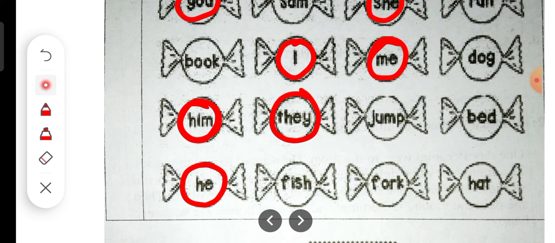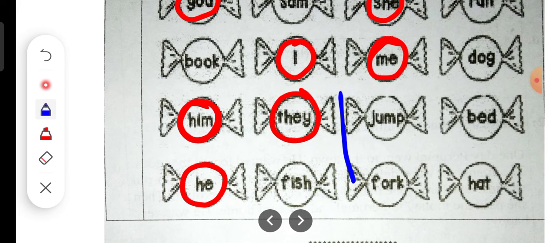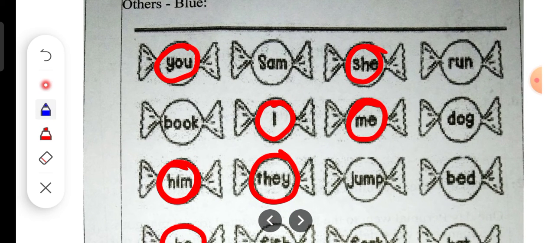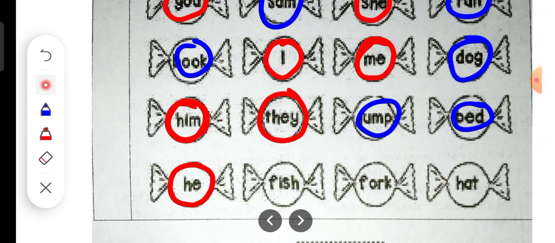Now we have colored it red. Now you can take blue and color everything blue, whatever is not done. Okay. So it will be like this: blue, red, blue, red, blue, blue, red, red, blue, red, red, blue, blue. Then it will be red, blue, blue, blue. Okay. So like this you will color it. See that you don't color the word. Okay, children.